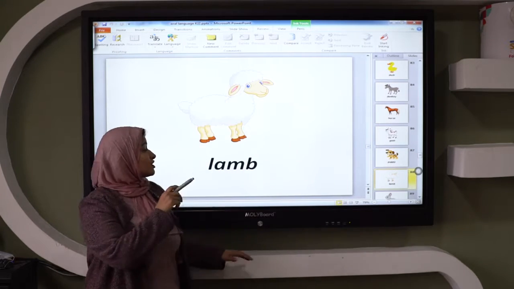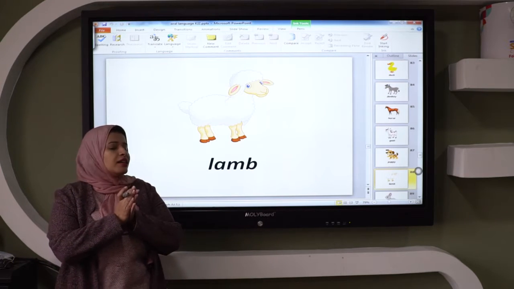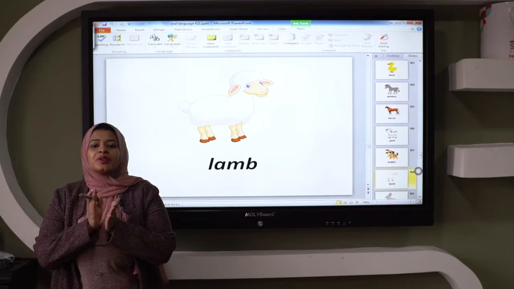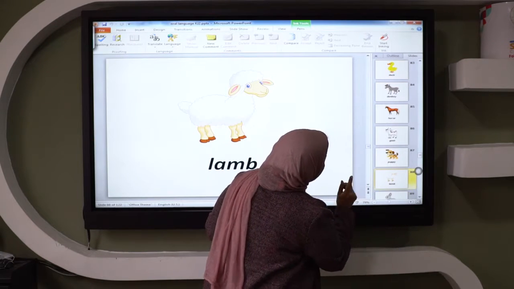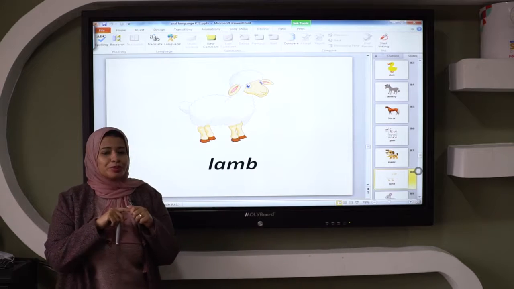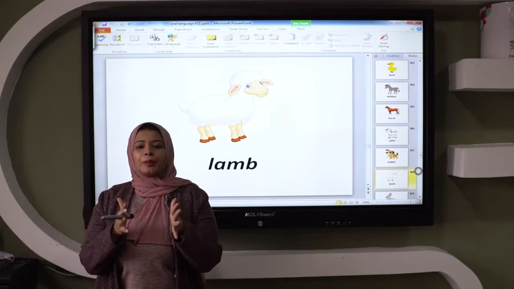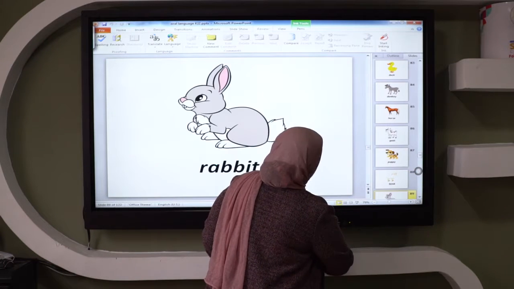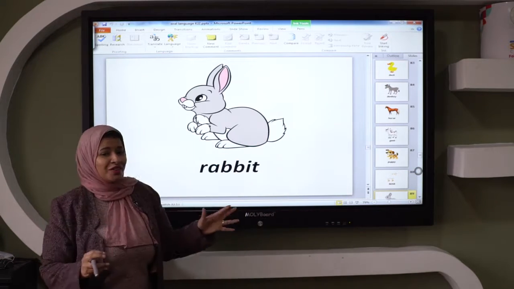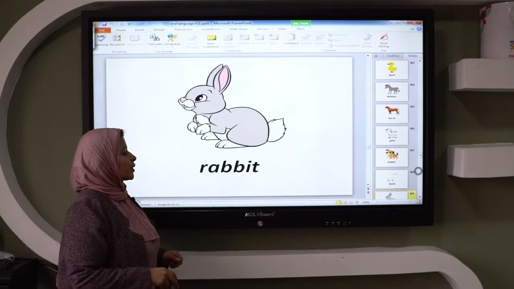And this is the baby animal of the goat. It's called lamb. Sorry, this is the baby animal of the sheep, not goat. It's called lamb. Okay. And this is rabbit. Rabbit. Okay.